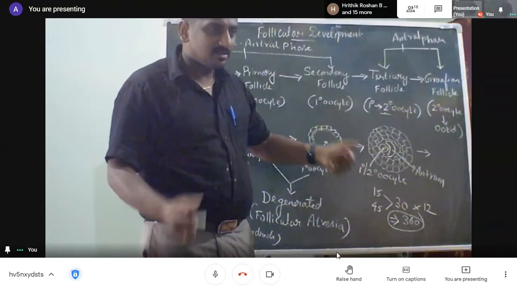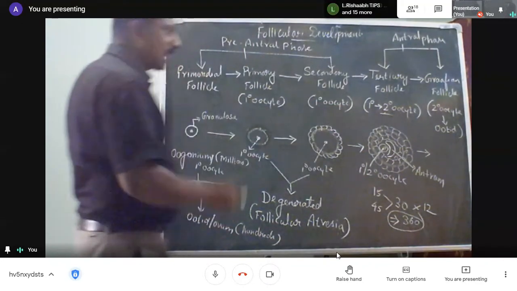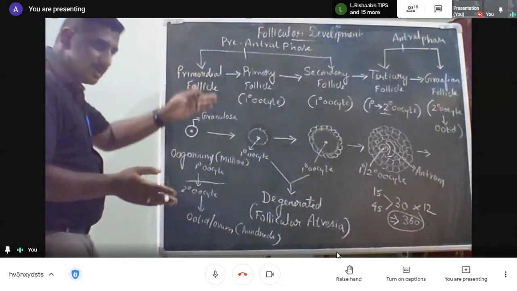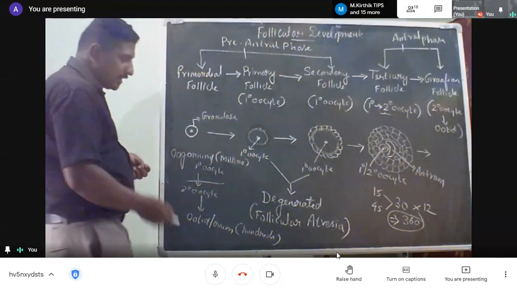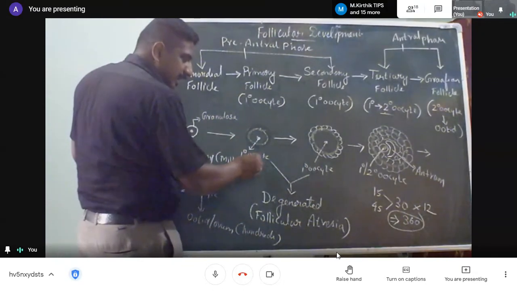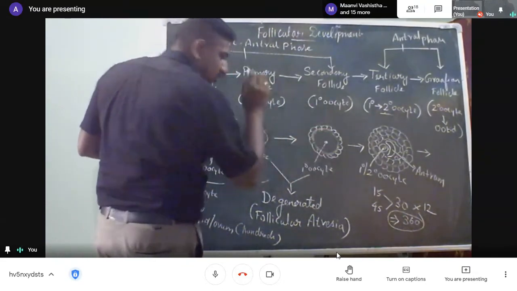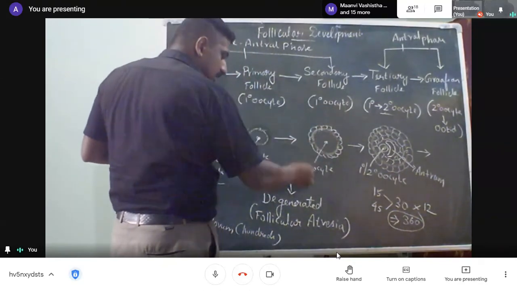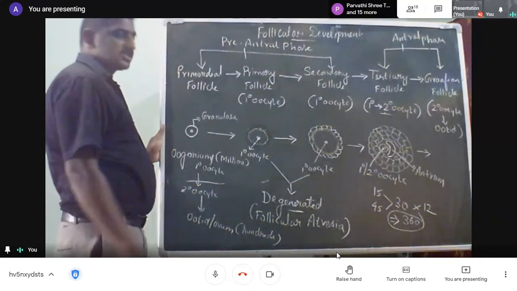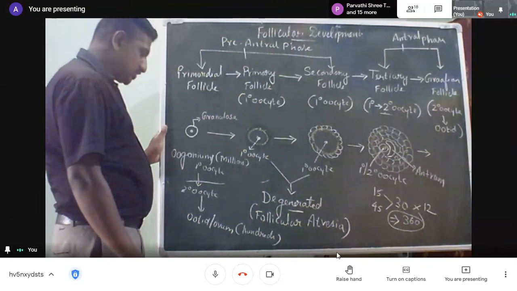Secondary oocyte is released at puberty. So from birth till puberty, this childhood period, most of the primary oocytes will not get transformed into the secondary oocyte. So primary and secondary follicles get degenerated. That is called follicular atresia.